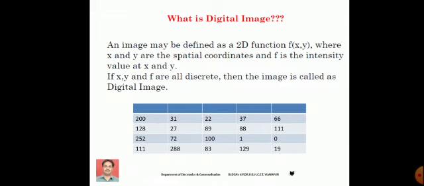So here we use a single bit to represent the color of the image. Say for example, 0 indicates black, 1 indicates white. You have an image where the color of each pixel is represented by using either 0 or 1.